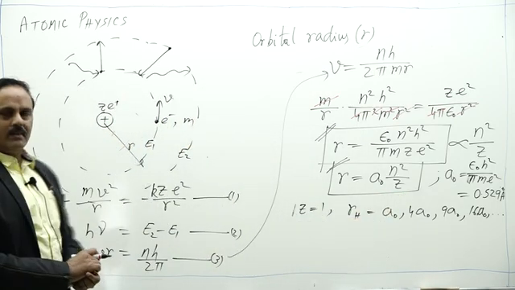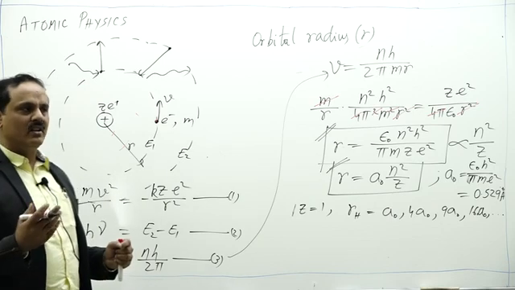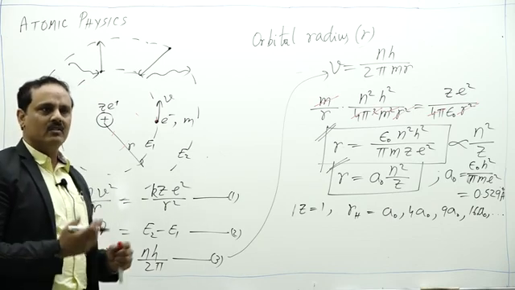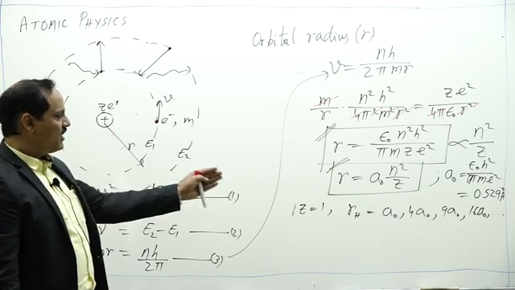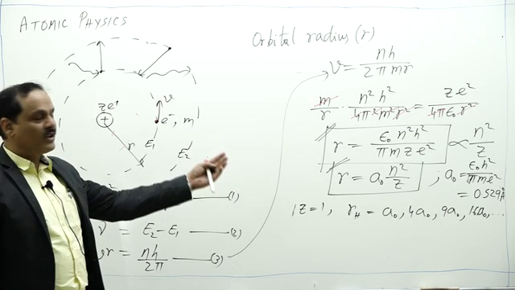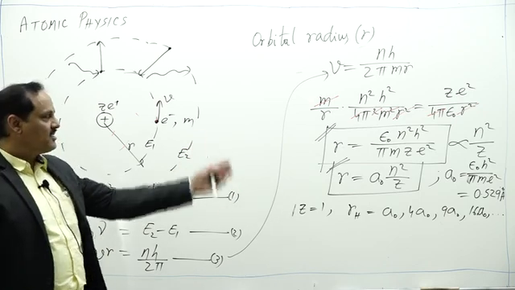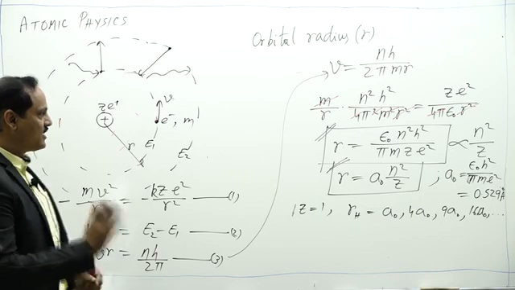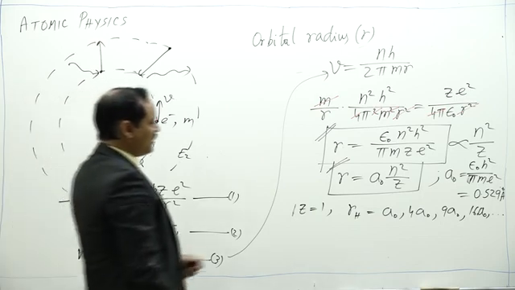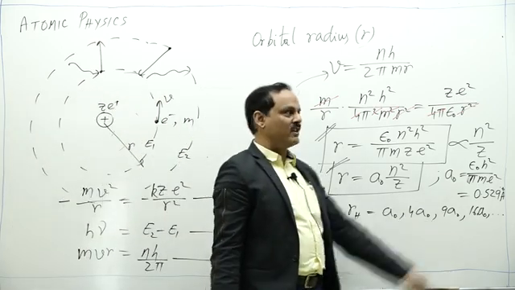In hydrogen atom, electron cannot revolve in an orbit of radius 2 a naught or 3 a naught. It can revolve in a naught, then 4 a naught, then 9 a naught, 16 a naught, etc. These are the permitted radius, that is, orbital radius also got quantized.